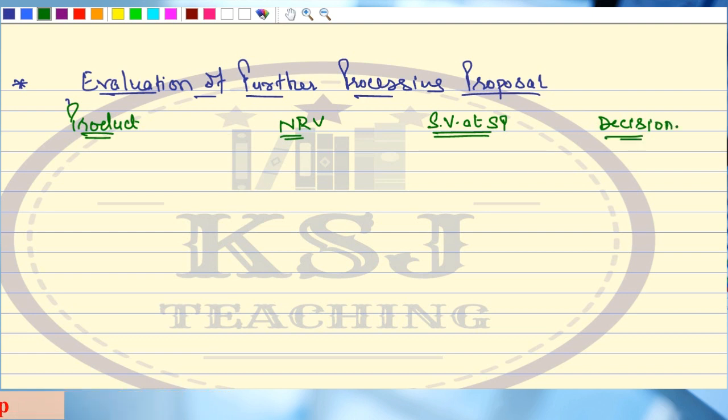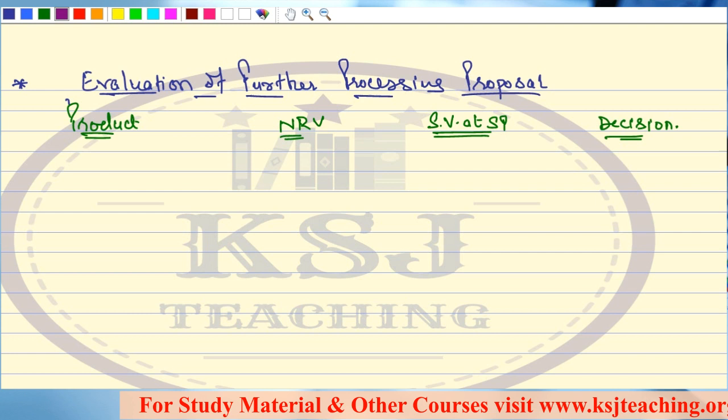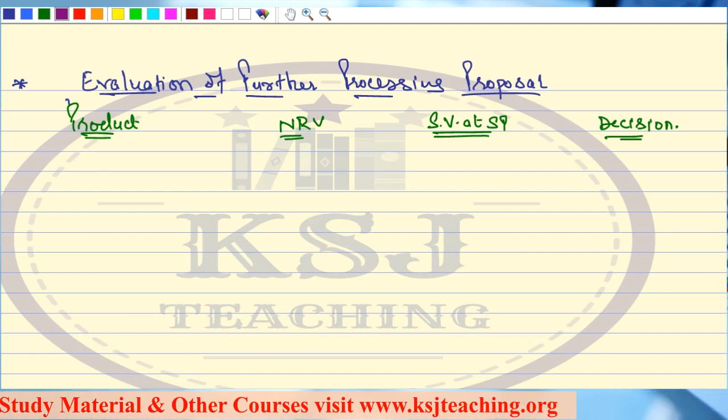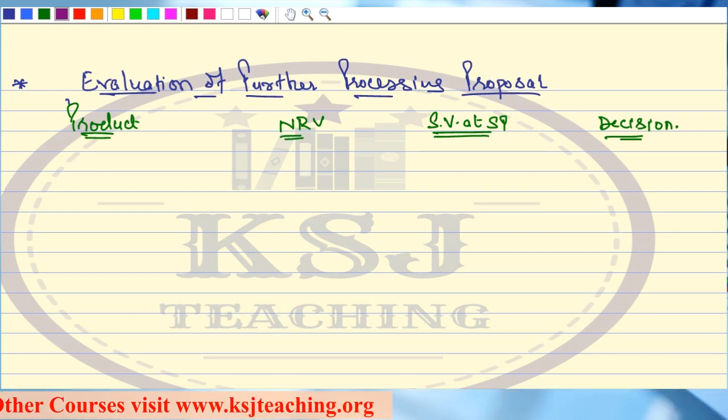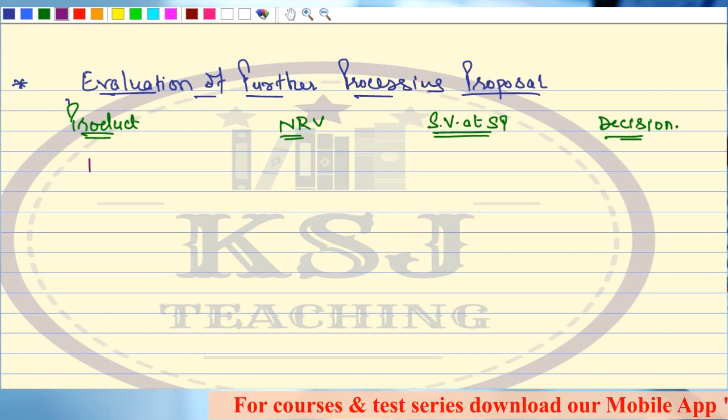Now, on what basis are we going to make our decision? Whatever we are earning from that product, if we are going to do the further processing, then NRV is what we are going to get. If we are going to sell at split off point, then we have to see the sales value at split off point. So whatever we are going to fetch out of that product, we are going to base our decisions on that. Let's talk about the first product M.